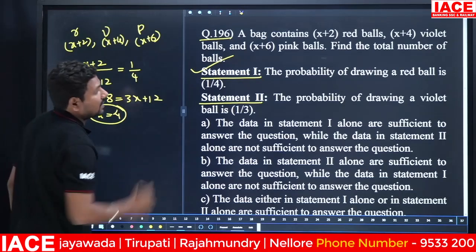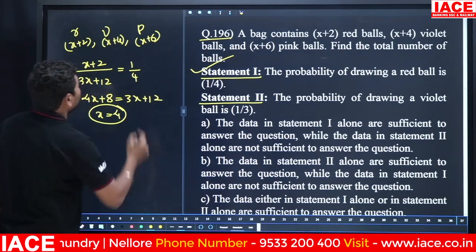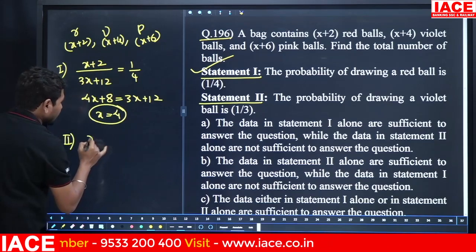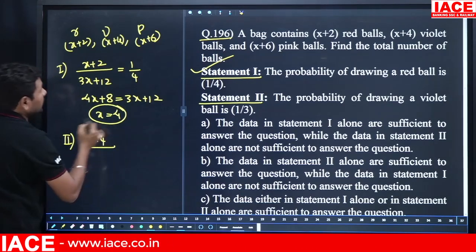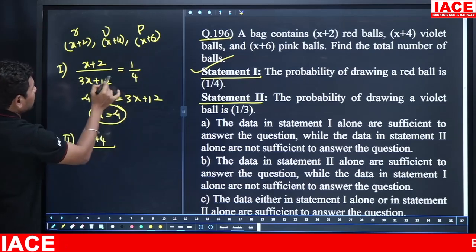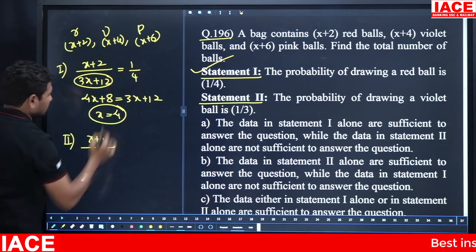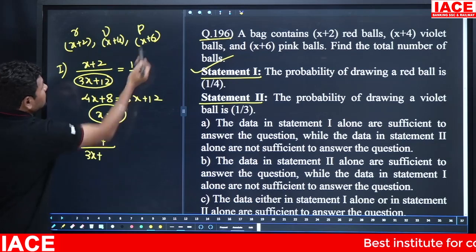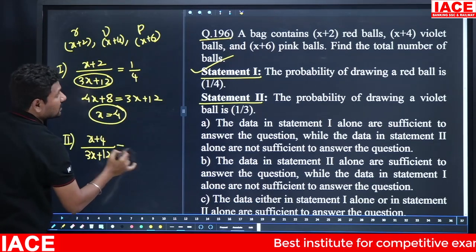Okay. The probability of drawing a violet ball is what? Violet ball is 1 by 3. Violet ball we can take x plus 4. X plus 4 violet balls out of total balls. Total balls is how much? 3x plus 2, x plus x plus x, 3x plus 6 plus 4 plus 2, it is 12. It is equal to 1 by 3.